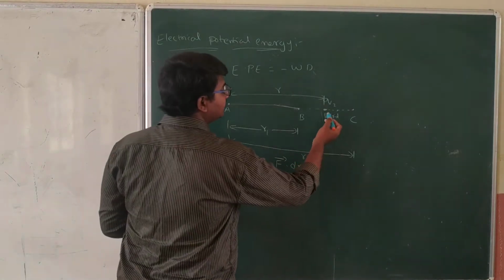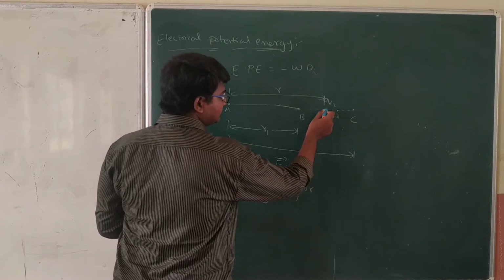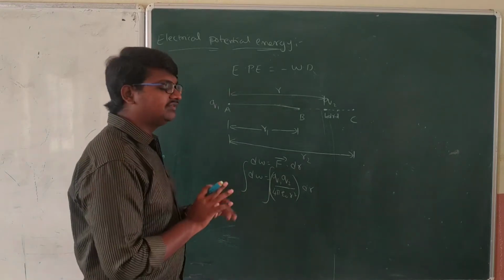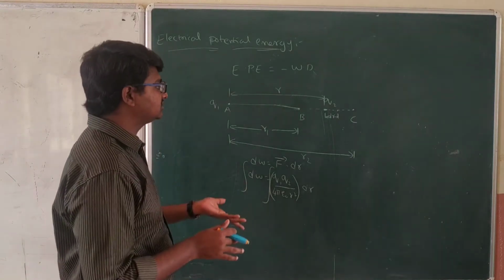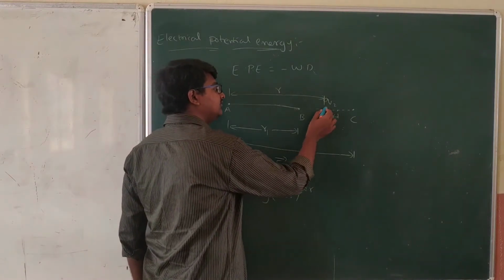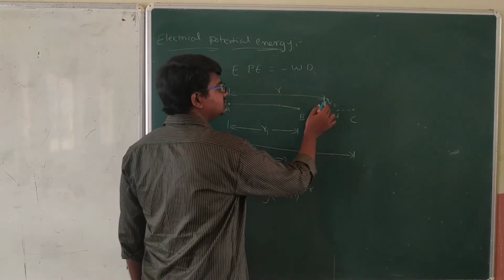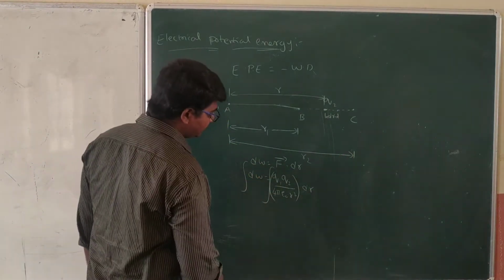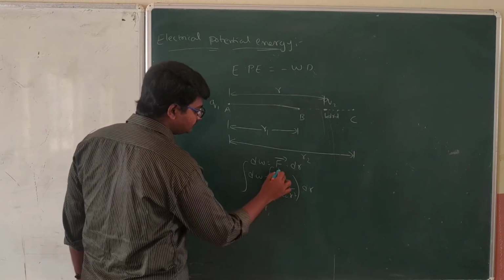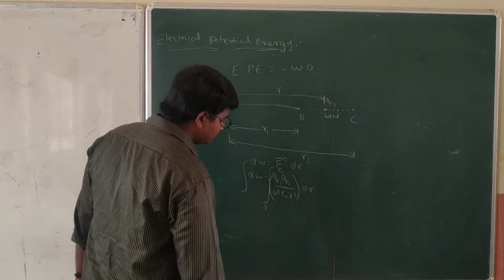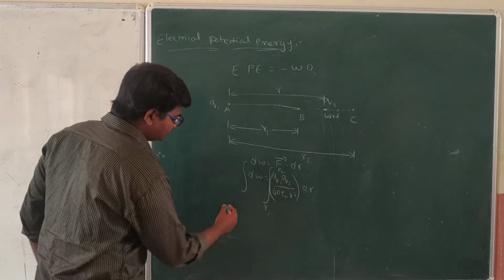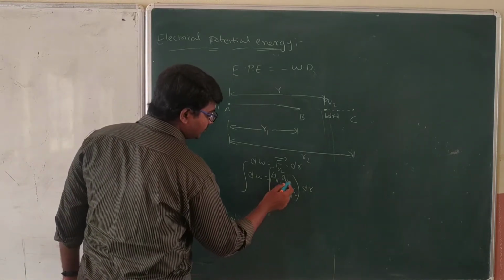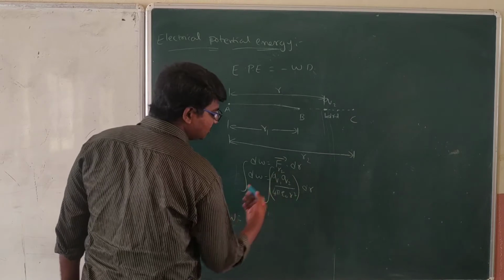It means you can place this Q2 charge anywhere in between B and C, according to the assumptions or conditions that we have taken before. We can pull or push this charge from B to C anywhere. That is the reason whenever you do the integration, your applicable limits should be from R1 to R2, simply. And now, integral dW is the work done W, which is equal to, and if you see carefully, Q1, Q2, 4 pi epsilon naught, these are constant values.